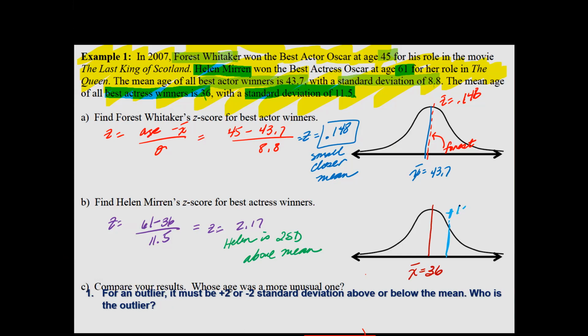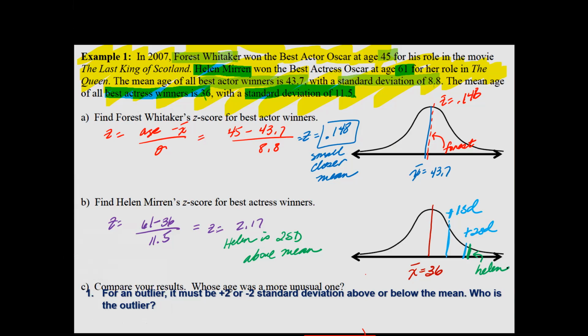Okay, this pen is not working. 1 standard deviation, 2 standard deviations. So Helen is at 2.17, so she's right there. So she's fairly above the actual mean, okay?